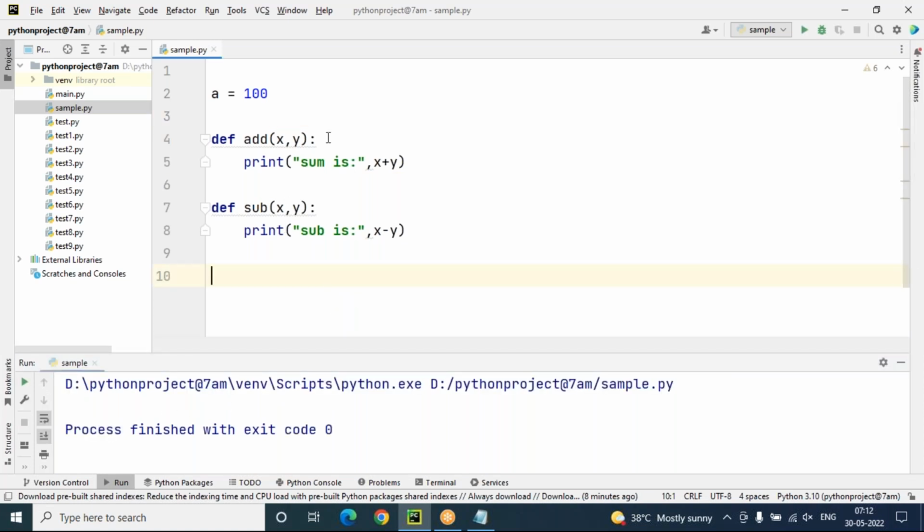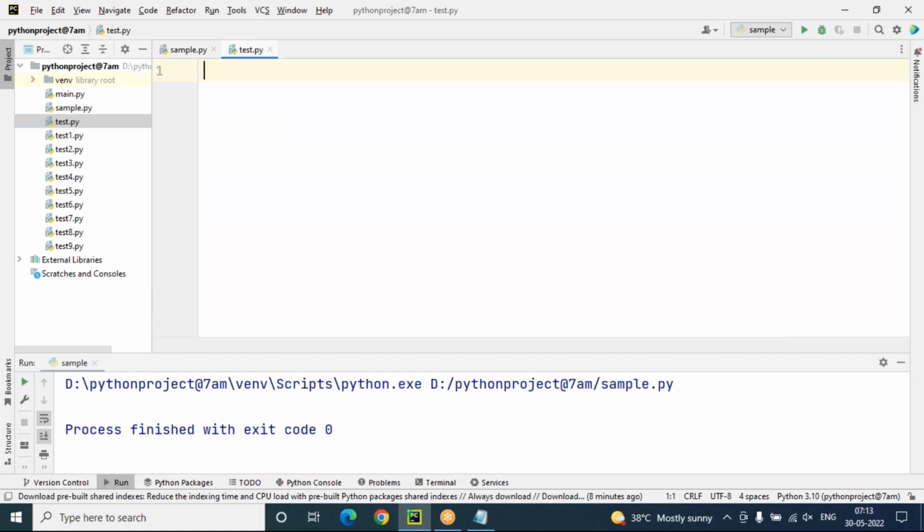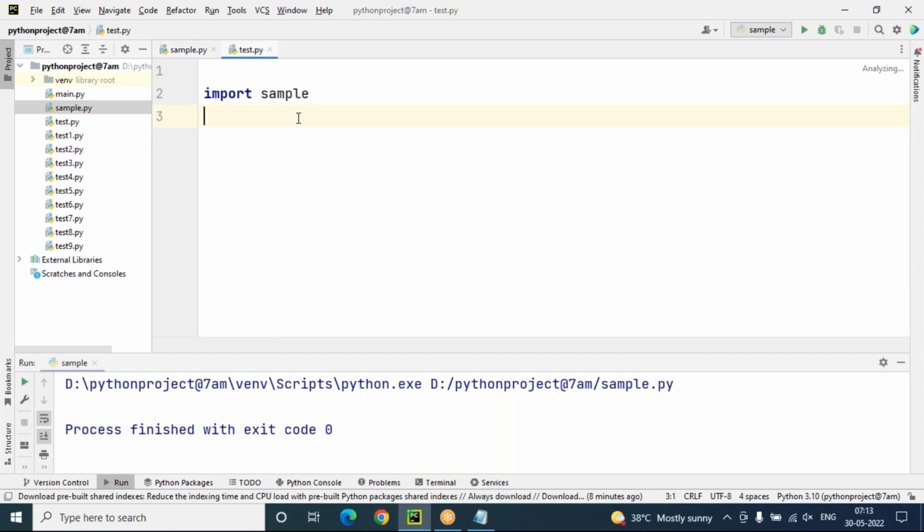But my requirement is to access this total code in another program. For example, I'm moving to test.py. To access any module code or program code, first we have to import that module. How to import it? import sample. So in test.py, I'm going to reuse the sample.py program, and the sample name I have to import here.